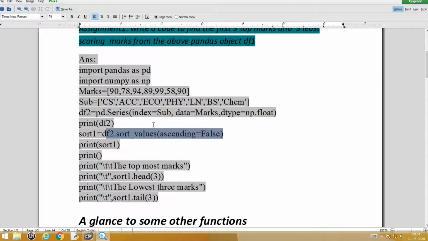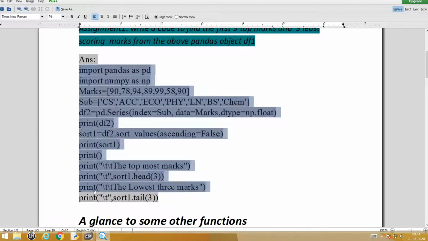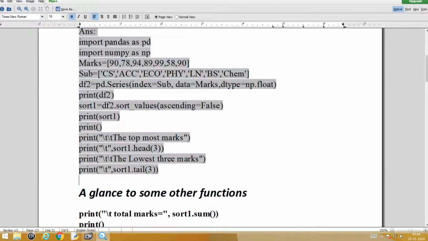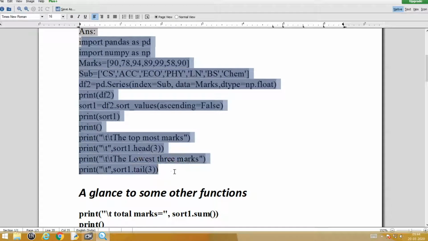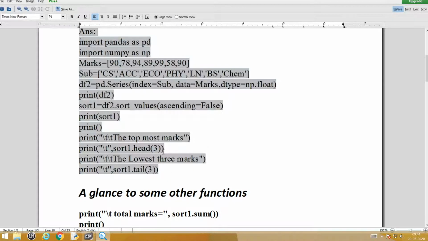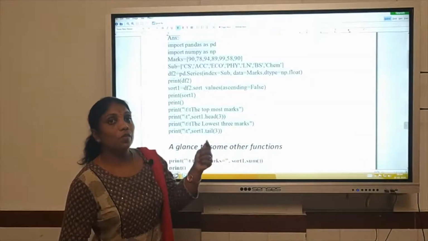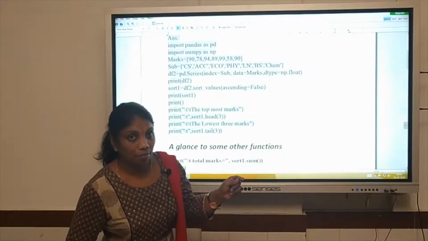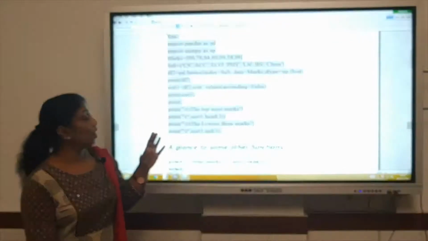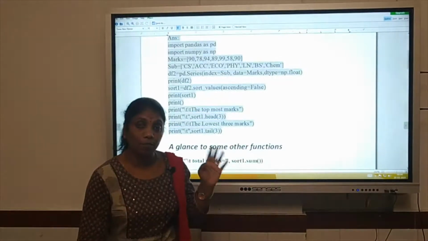I want everybody to go through this program once again properly, assess yourself whether you have understood, and if any explanation is required, once you receive this session and go through it, get back to me, we will deal with this once again. But make sure these are the kind of questions which you can expect from pandas.